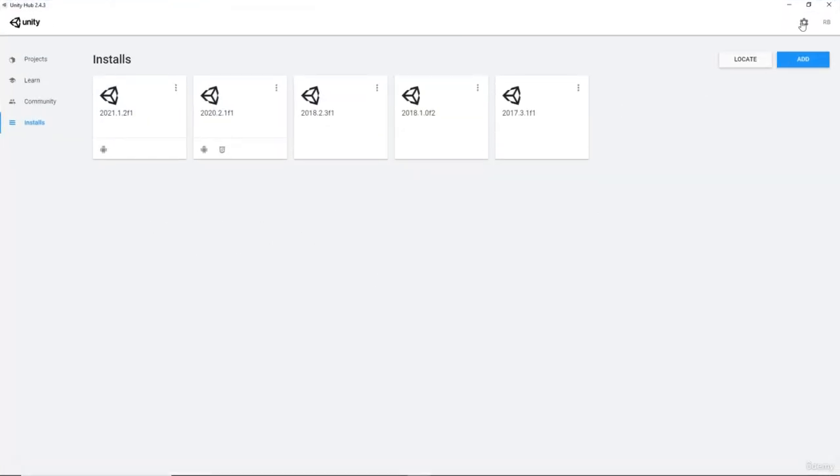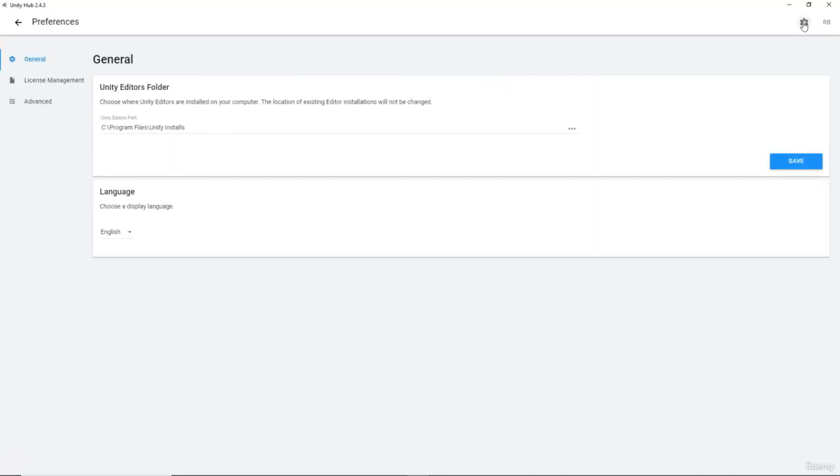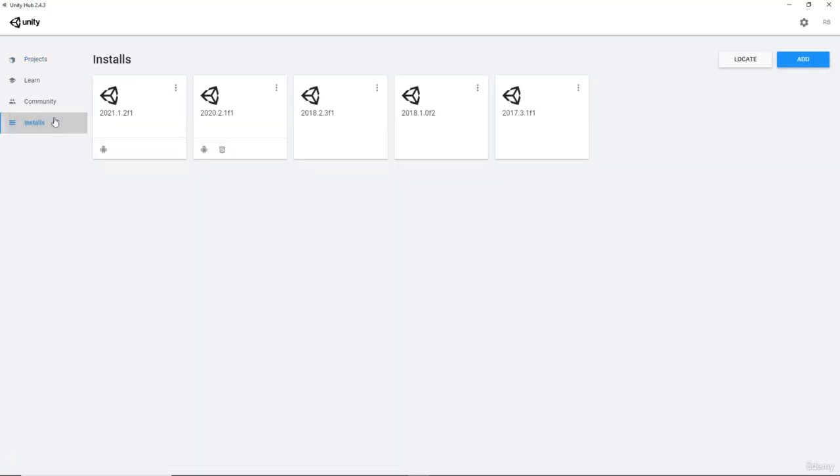Now here, as you can see, we have a gear icon. You can click on that, and from here you can choose where you want to install the Unity versions on your computer. As you can see, this is the default location, or I have actually modified it a little bit. So you can select any other location on your computer where you want to install all the Unity versions from this Unity Hub. Now you can simply go to this installs tab and click on add.